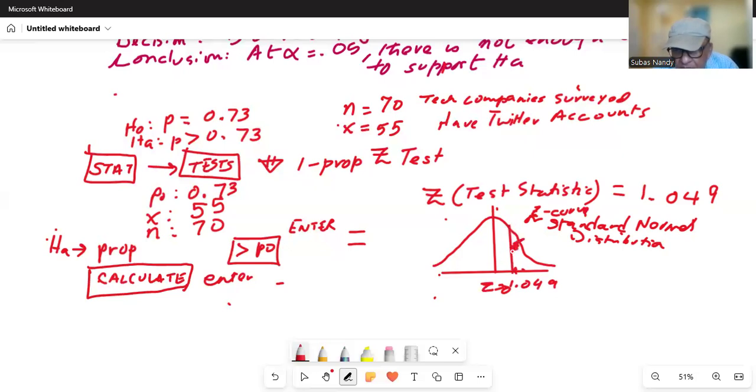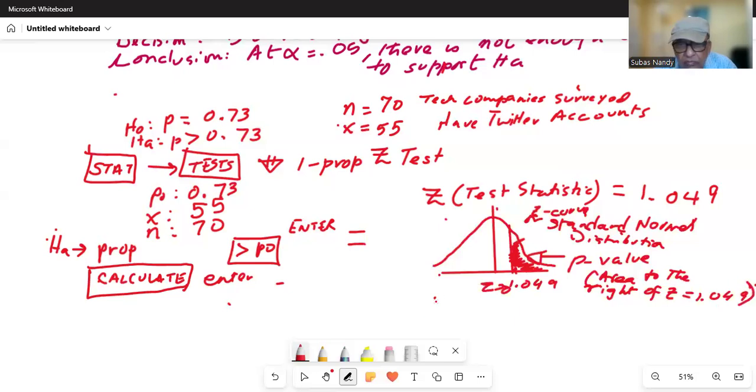And the p-value is the area to the right of it. Okay, this is your p-value, area to the right of Z is equal to 1.049. Now this p-value in the calculator is given as 0.1468. They did not give us an alpha value.